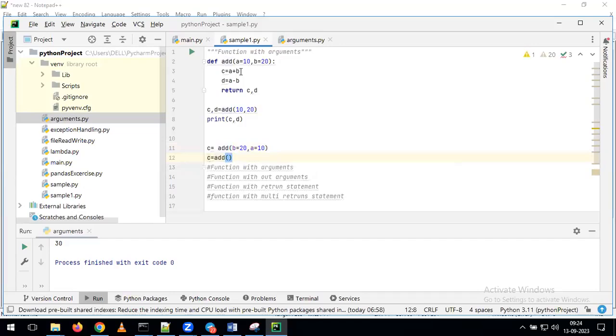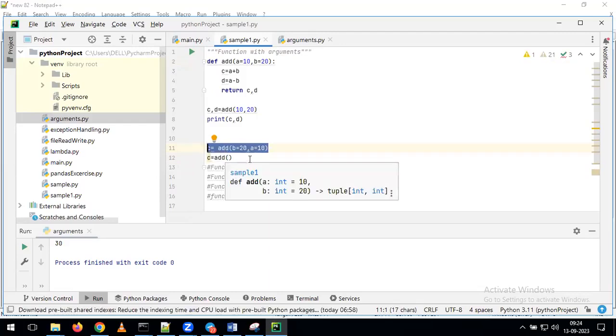Definitely people are going to get confused like this. For that reason only I am asking the questions. Now, whenever we are assigning the values in the function definition, we call it a default argument. But whenever we are giving the values like this as part of calling the function, then we call it a keyword argument.